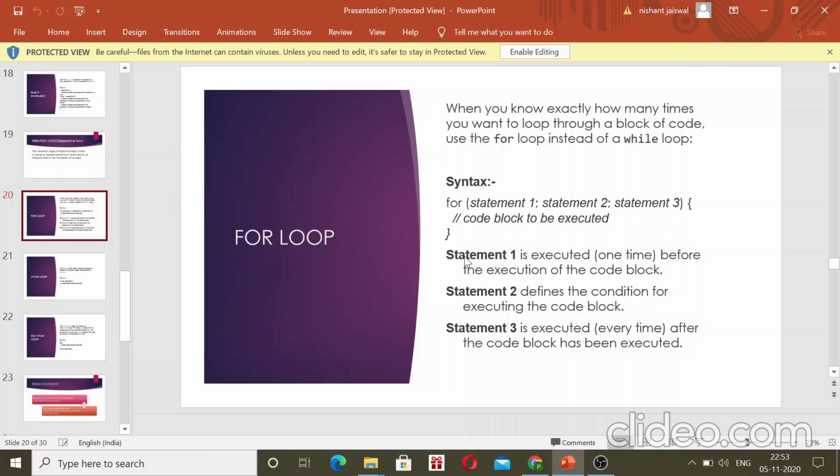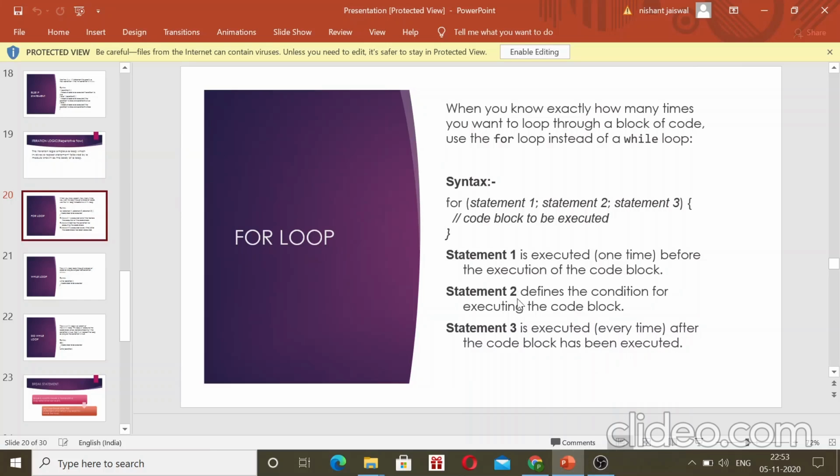So the syntax of the for loop is this. For statement 1, statement 2, statement 3, and then the code block to be executed. Here, statement 1 is executed one time before the execution of the code block, statement 2 defines the condition for executing the code block, and statement 3 is executed every time after the code block has been executed.